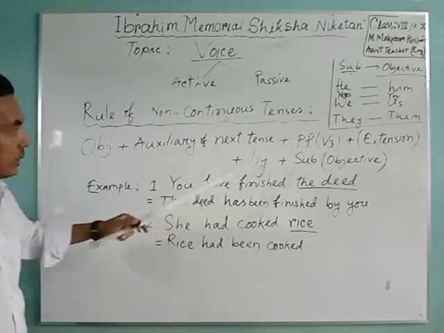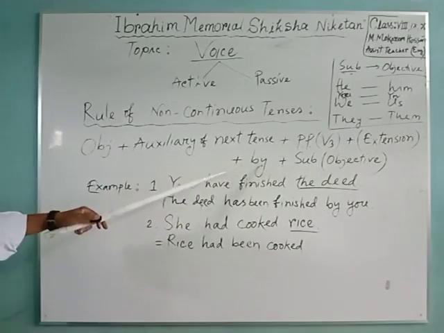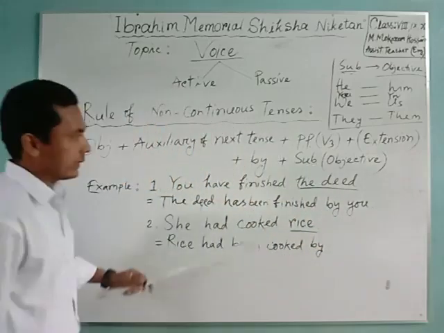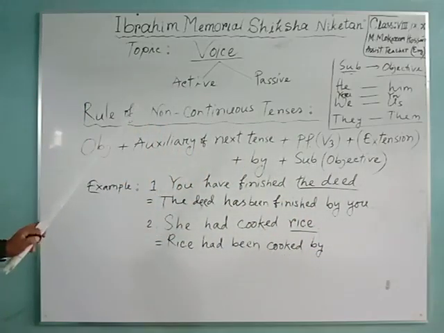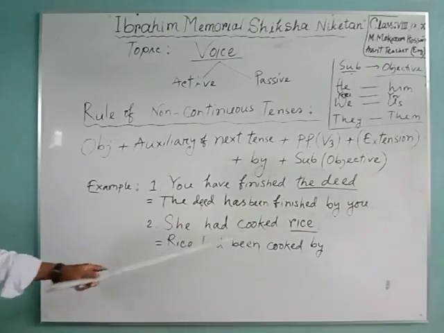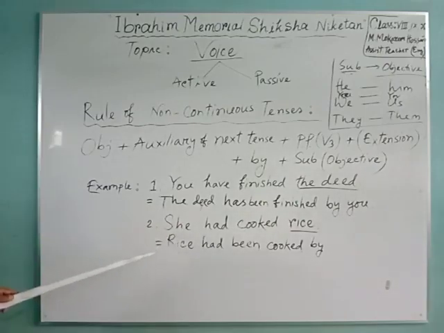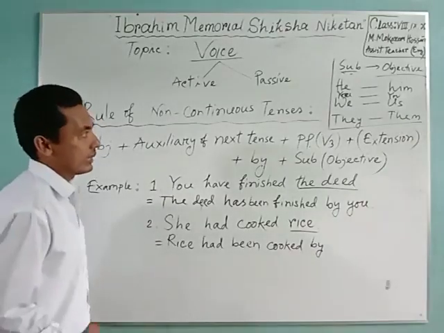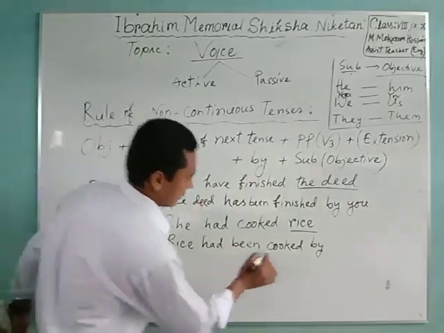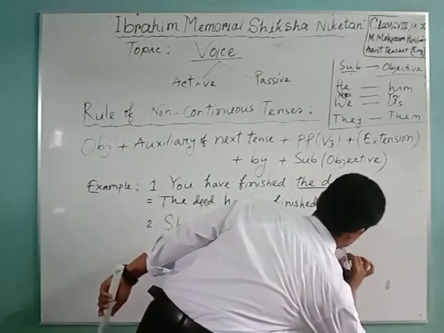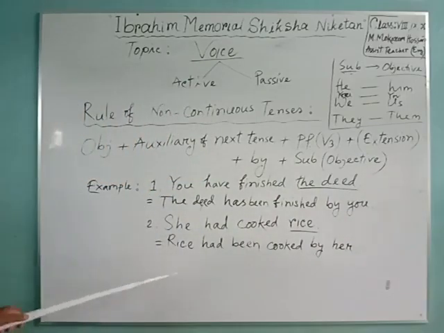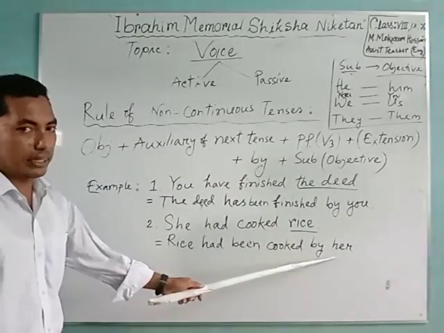Now we have to follow the next, by. By, then the objective form of subject. In the sentence the subject is she, and its objective form is her. Rice had been cooked by her.